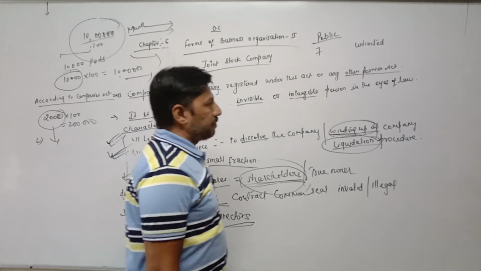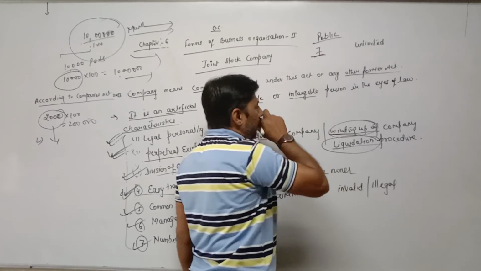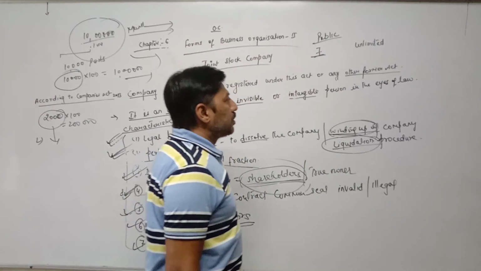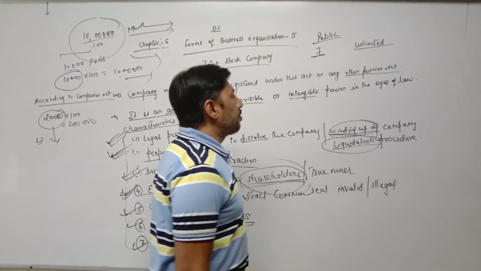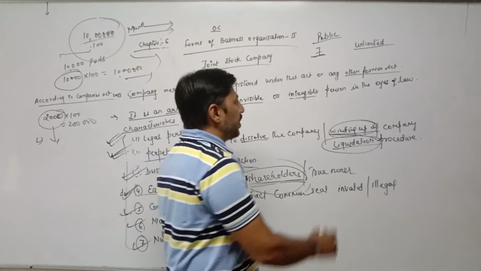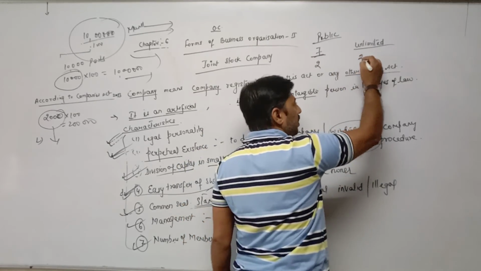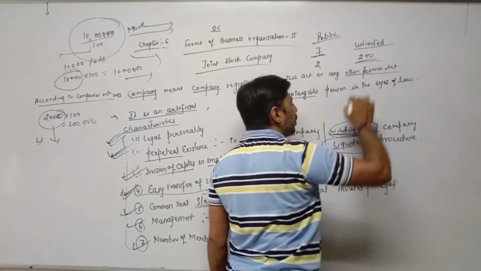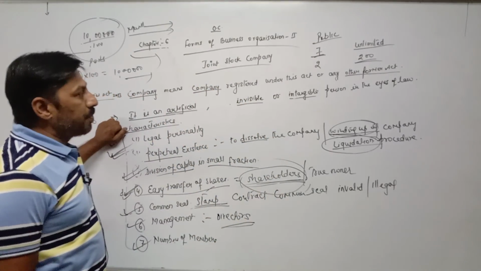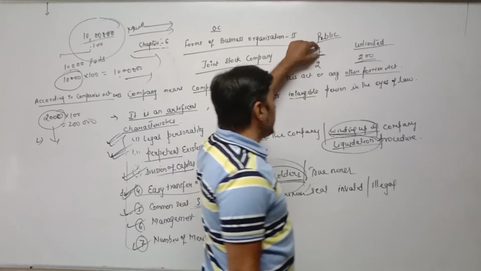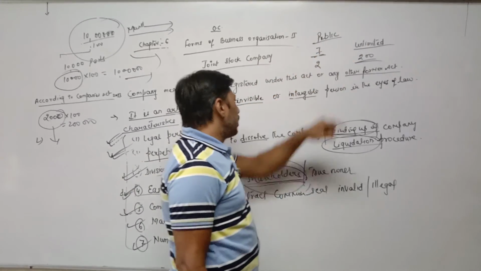So in a public company the minimum is 7, and unlimited members can be there. In a private company, the minimum number of members is 2 and the maximum is 200. Not more than 200 members can be in a private company.